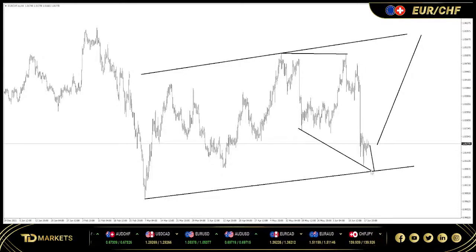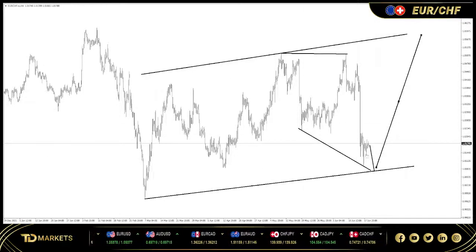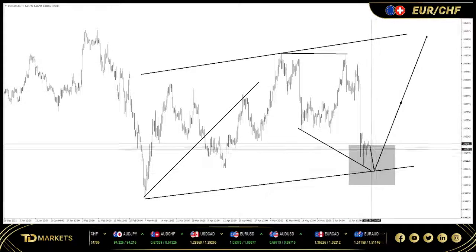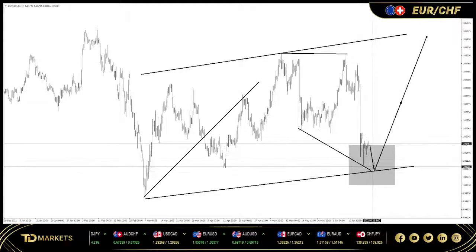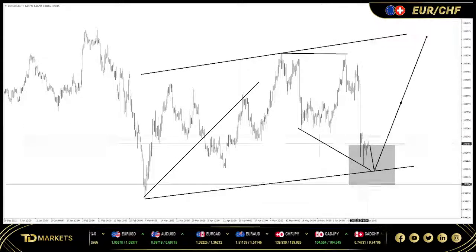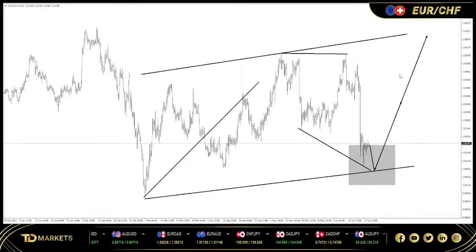But all you need to know is that anywhere around this area is where you would want to focus on your buying opportunities, because this leg to the upside could be similar to this one. So this is turning into a complex structure as well. We can get these small lower lows forming, but all you need here is a buy opportunity, a trading opportunity to the upside. So keep an eye out for that.